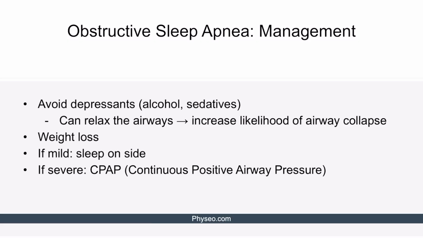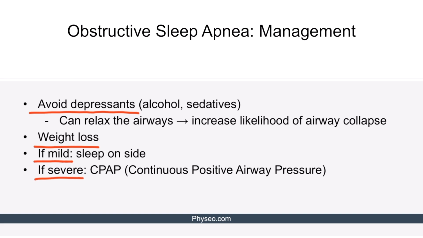It's important to counsel all OSA patients to avoid substances like alcohol and sedatives, since these can relax the airways and increase likelihood of airway collapse. In patients whose OSA is likely secondary to obesity, weight loss can be encouraged. If the patient's OSA is determined to be mild after polysomnography, then the patient can see if they notice any improvement when sleeping on their side, since that can improve airflow to the lungs.